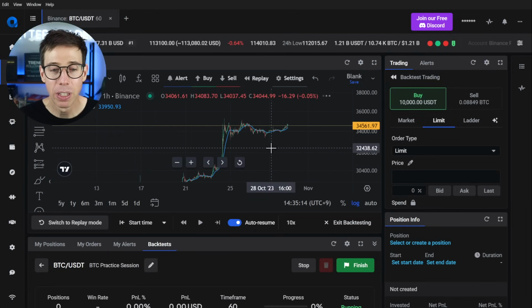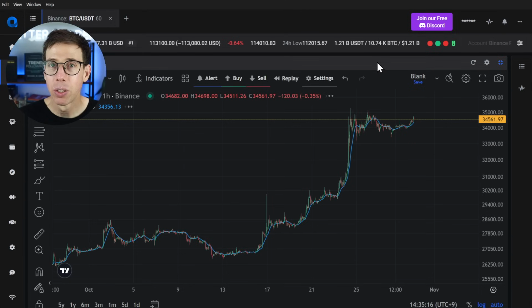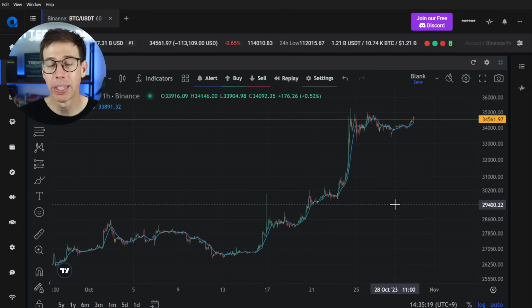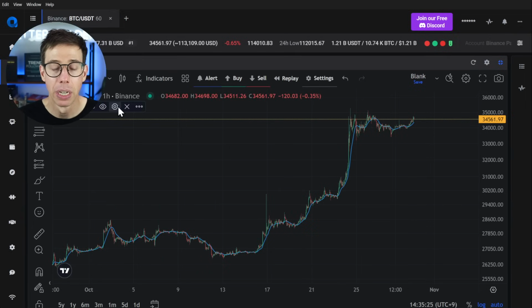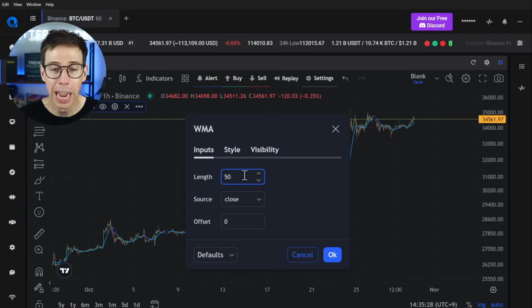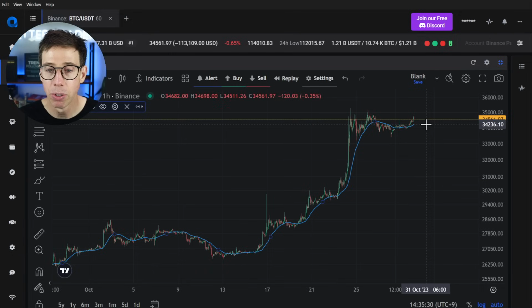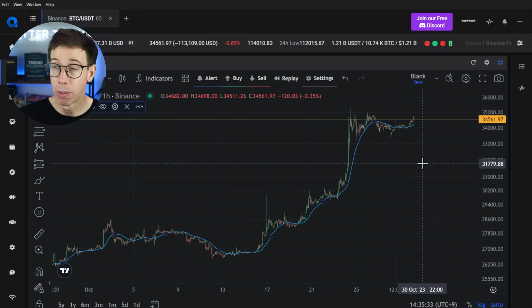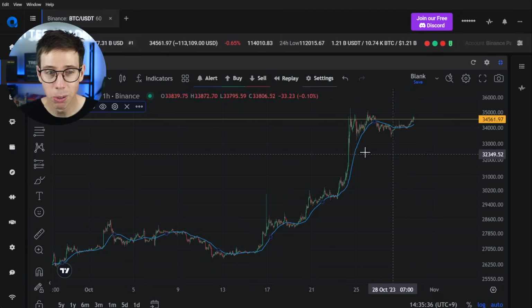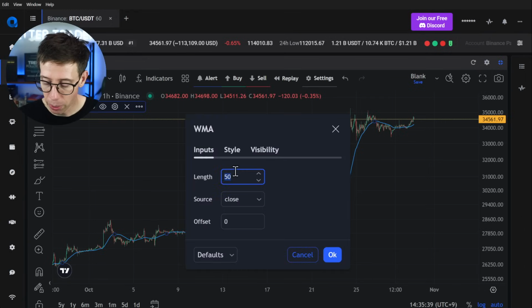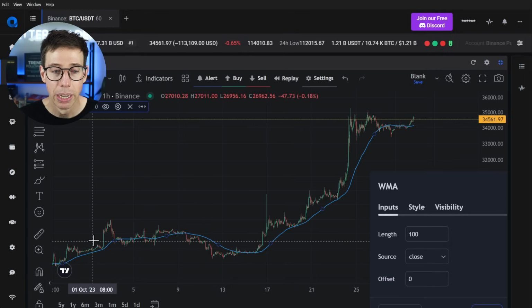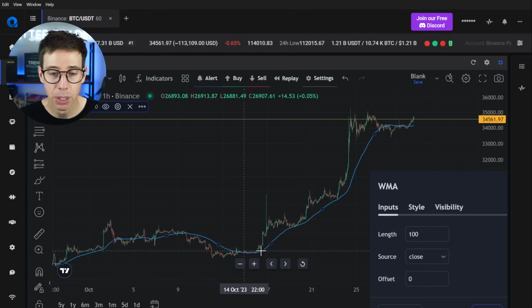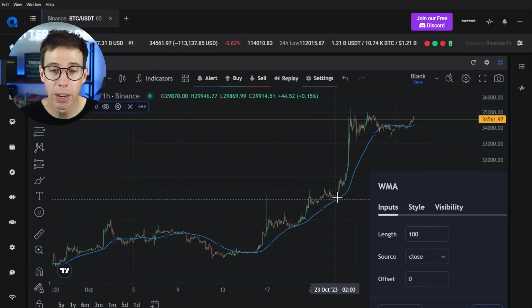So let's say, for the sake of an example, I want to practice a specific strategy. I want to use a moving average and I want to enter on pullbacks to the moving average. Based off of whatever you want to do, you're going to have to modify it. You can't just go into this blind and say, okay, I'm just going to buy and sell and see what happens. It's not really the case, although you could, I suppose. I'm actually just going to keep going until I see something that I really like in terms of a strategy that has worked well in the past. So seeing it retrace back over here to this moving average, I like this, especially going up like right here. See these two entries? So I want to do the same thing.